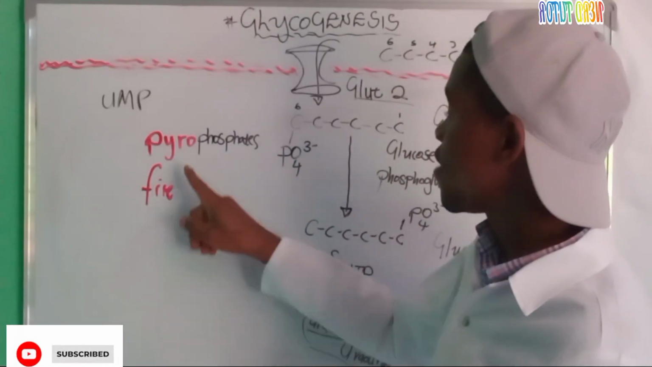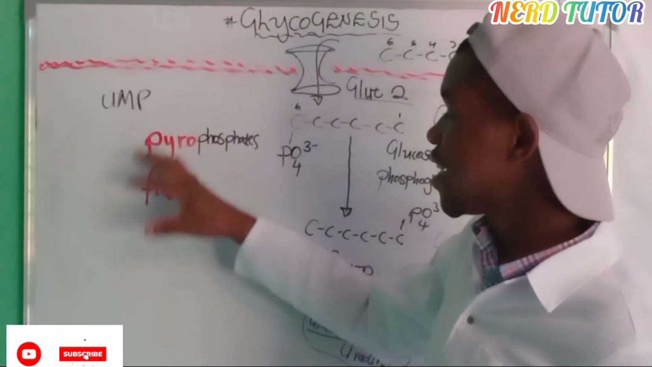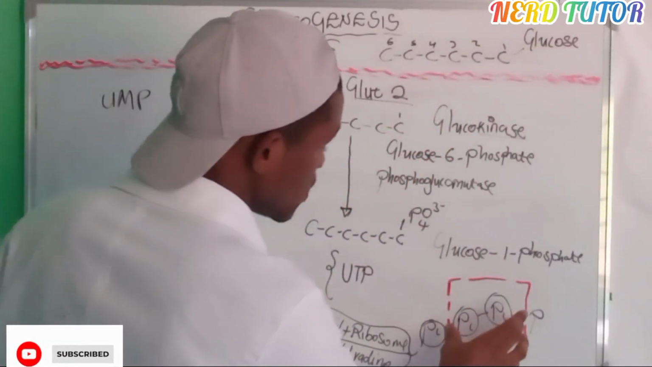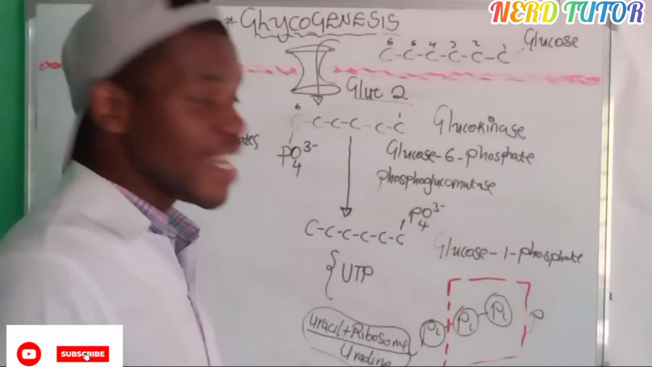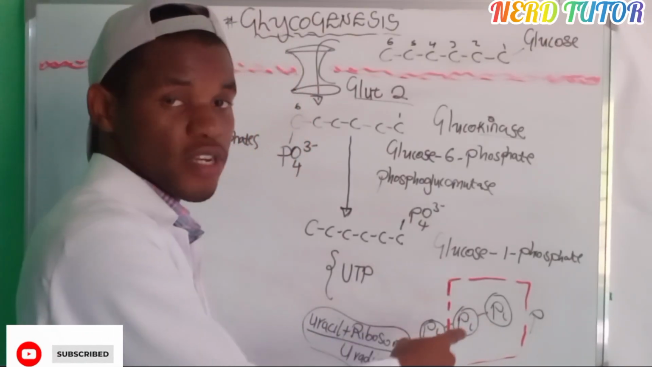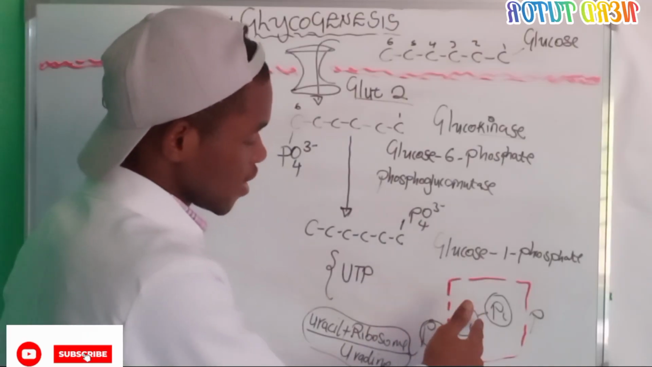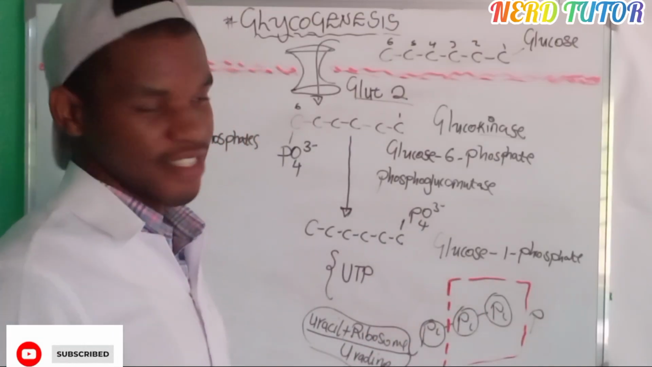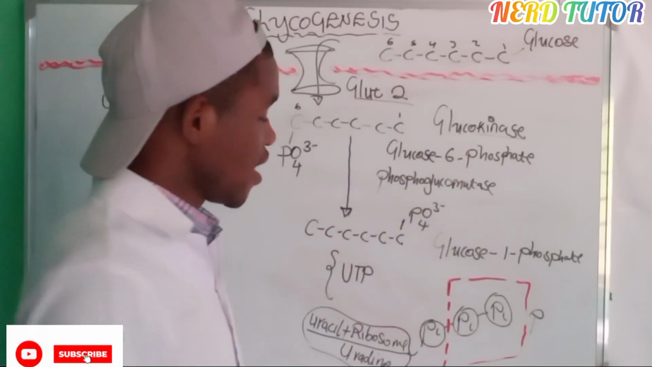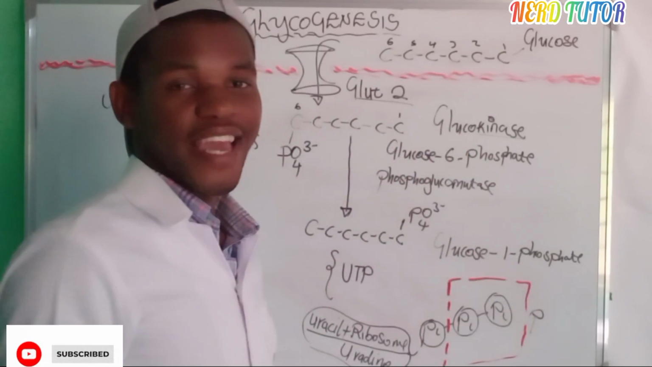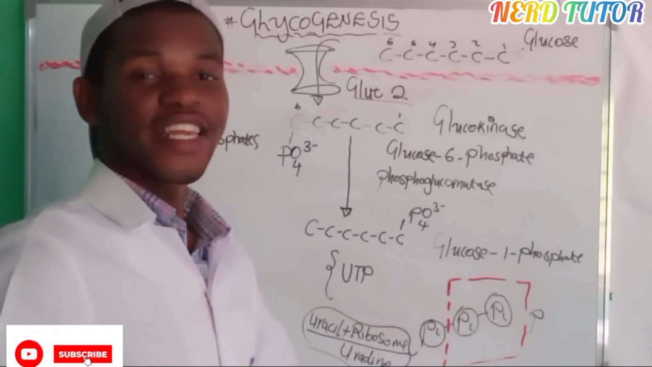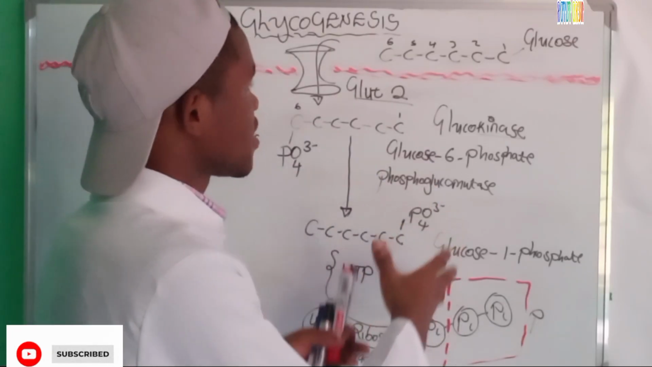But why are we having a fire phosphate here? It is basically symbolizing that these phosphate groups are actually high energy. There's a high energy bond in between there, and if that bond is broken, it will release a lot of energy. We know that this process requires energy. It is an endergonic process, so it is absorbing energy for it to complete its process.